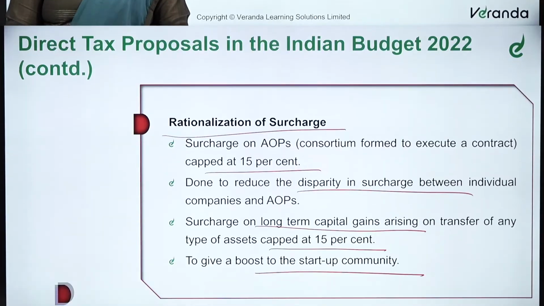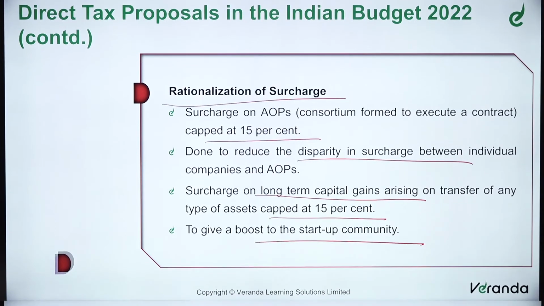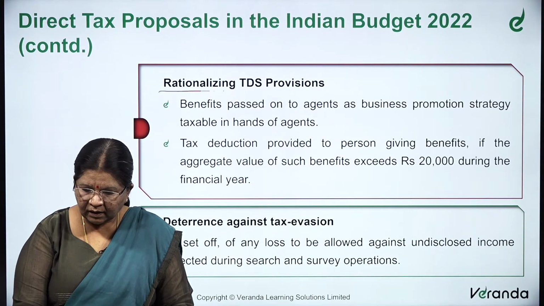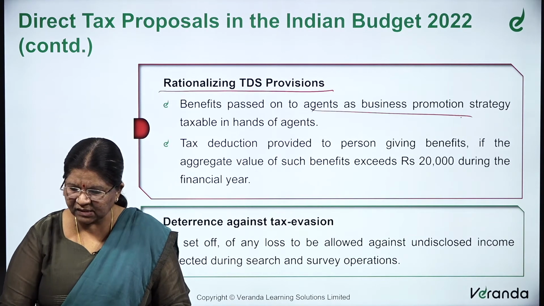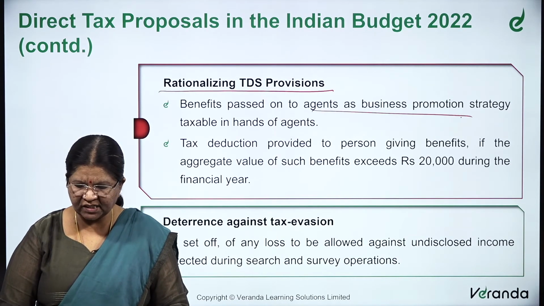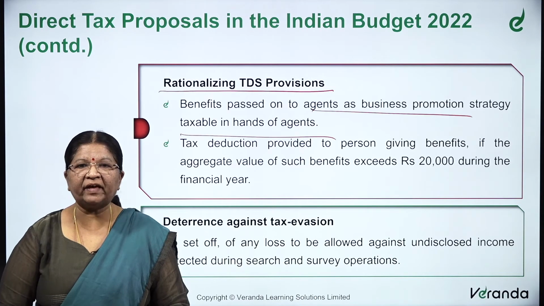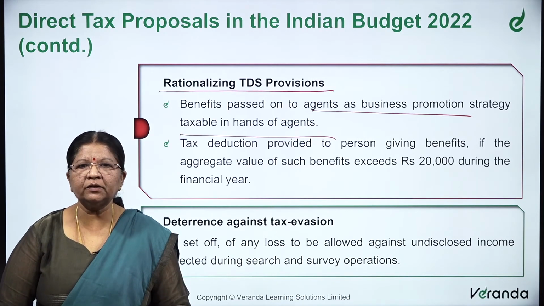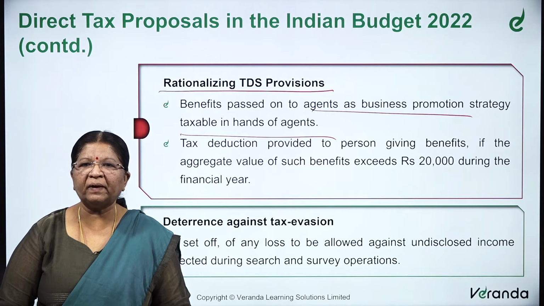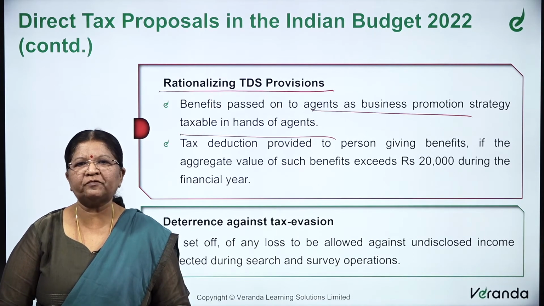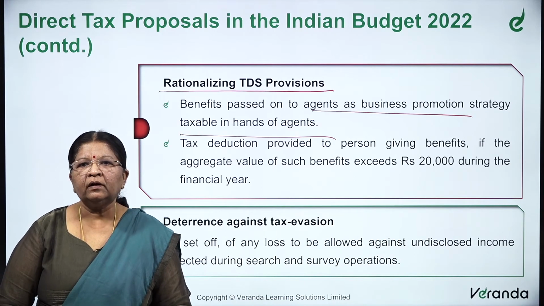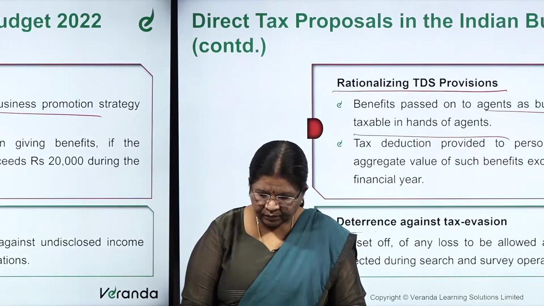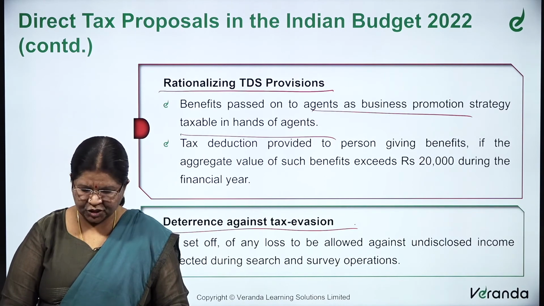And to give a boost to the startup community, rationalizing tax deducted at source provisions. The benefits passed on to agents as business promotion strategy are taxable in the hands of agents. The tax deduction is provided to persons giving benefits if the aggregate value of such benefits exceeds rupees 20,000 during the financial year. The deterrence against tax evasion.